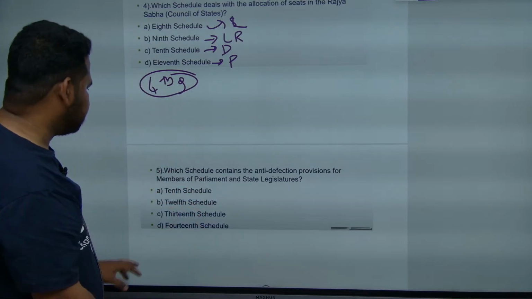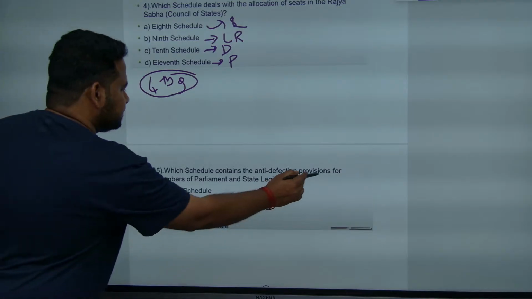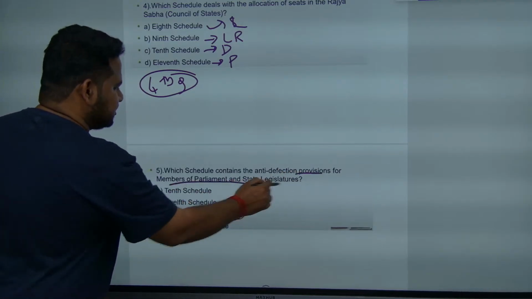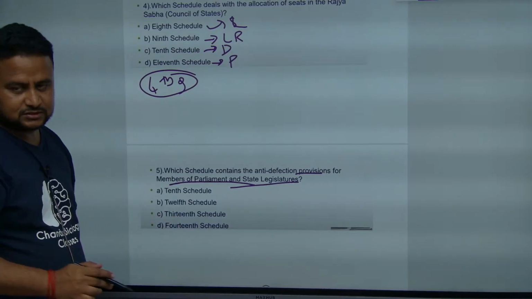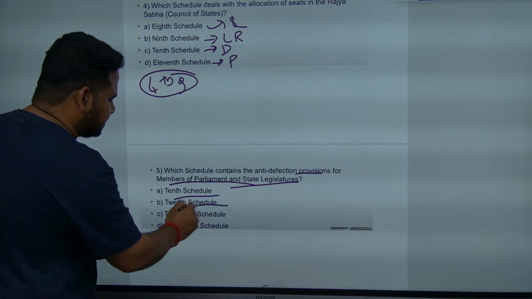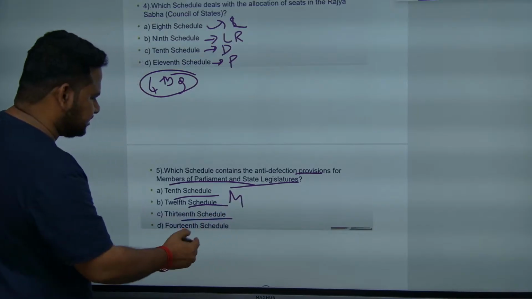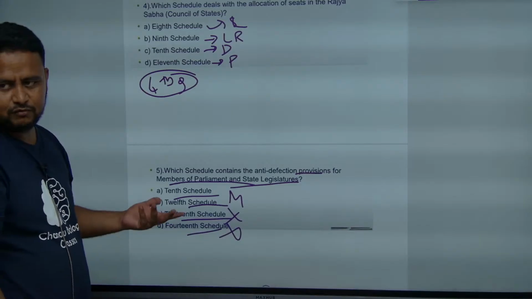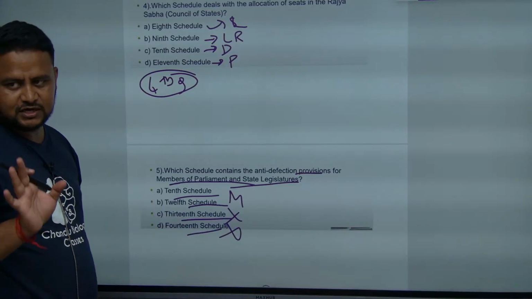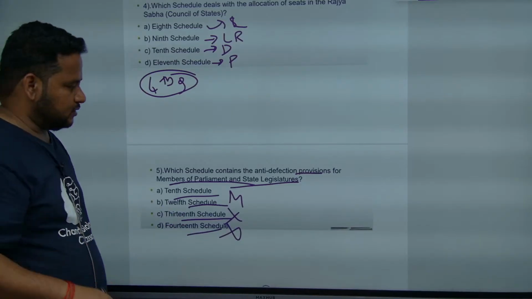Got it? Next, which schedule contains anti-defection provisions for the member of parliament and state legislature? 10th schedule. 10th schedule is talking about defections. 10th is defections. 12th is municipalities. 13, there is no 13th schedule. There is no 14th schedule. We have only 12 schedules. So 10th is talking about defections. Clear? Okay.